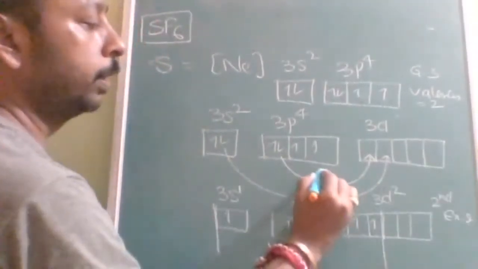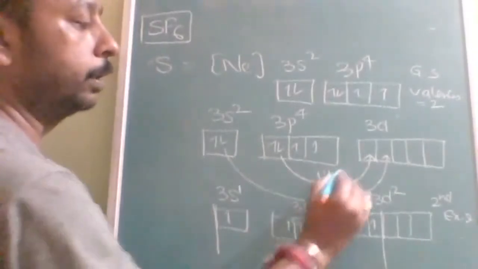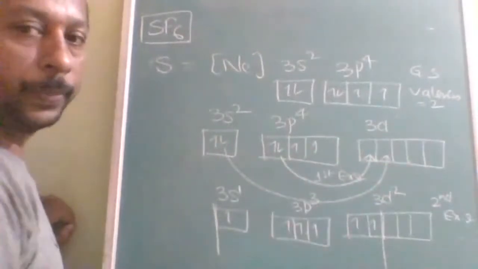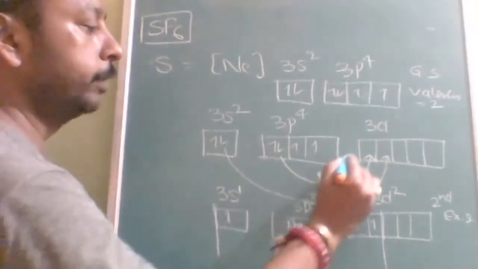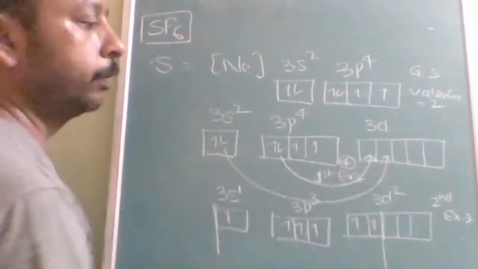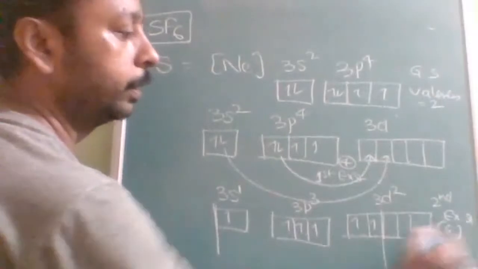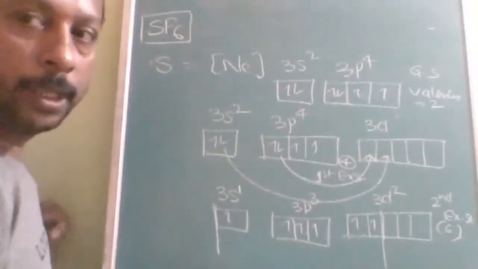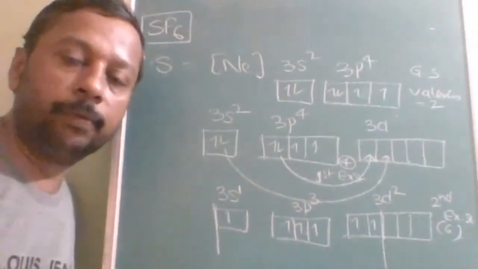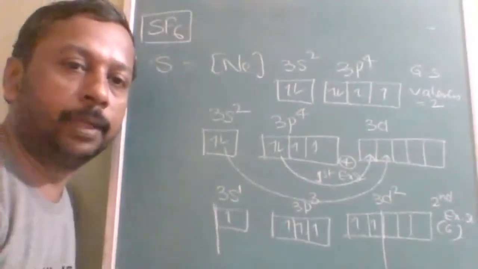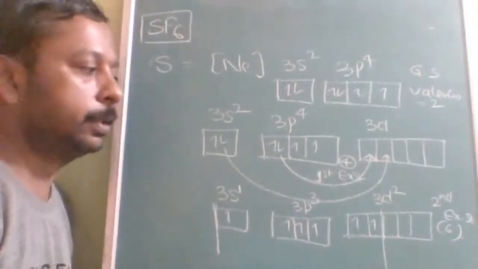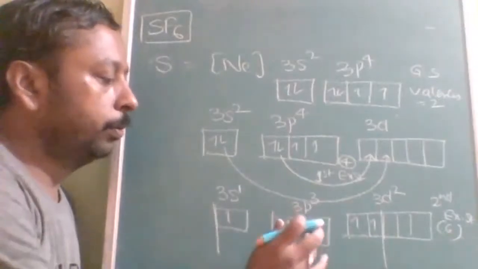Understood? Only this one is called the first excited state. In the first excited state, valency will be only 4. But in the second excited state, valency will improve up to 6. Is that clear? In further compounds, when we discuss, you will understand when we make the second excited state, and when we stop only after the first excited state. Is this clear? So note this down.